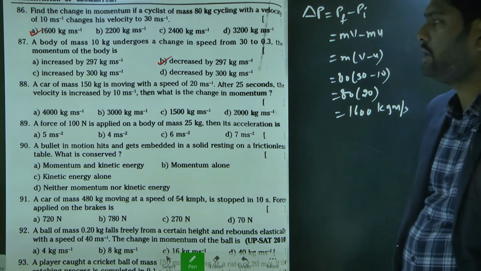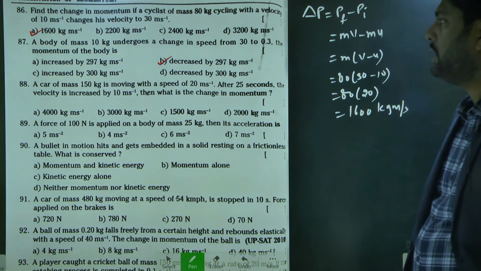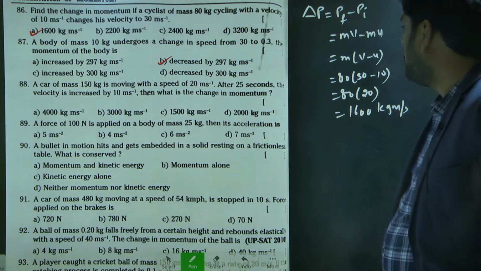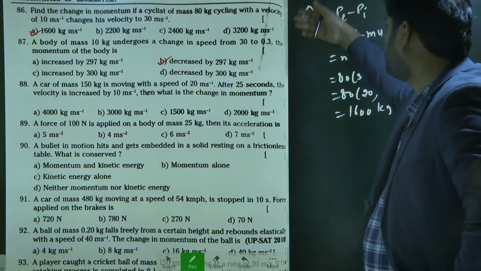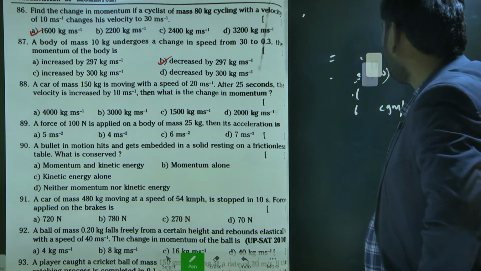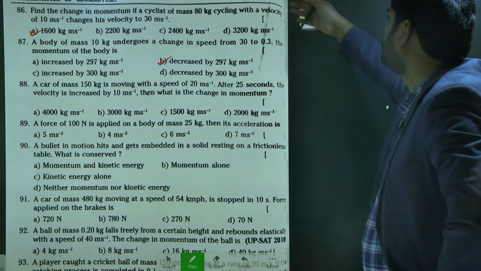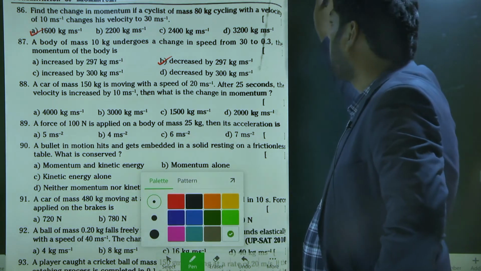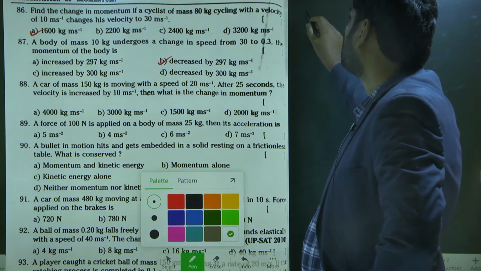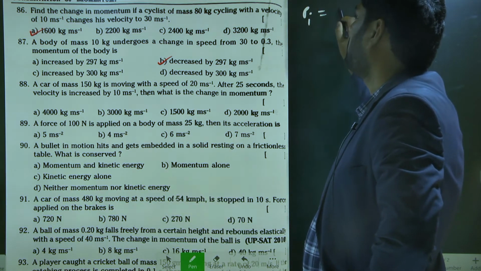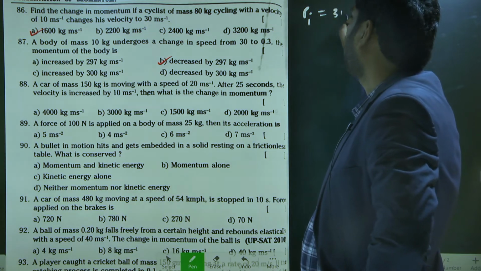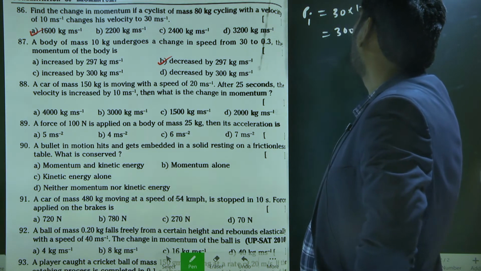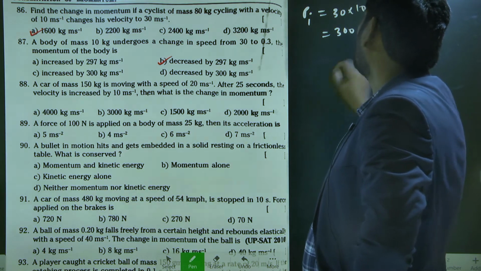Next same way 88. So wait, I'll solve once. So here the thing is, initially it has a momentum. Initial momentum is 30 into 10. So that is equal to 300 kg meter per second.